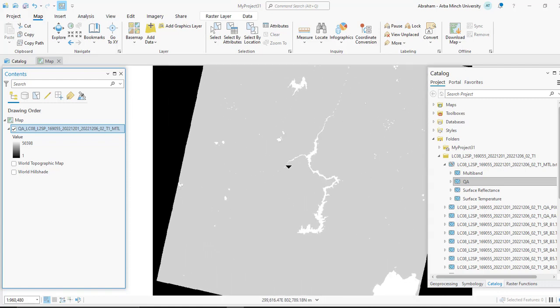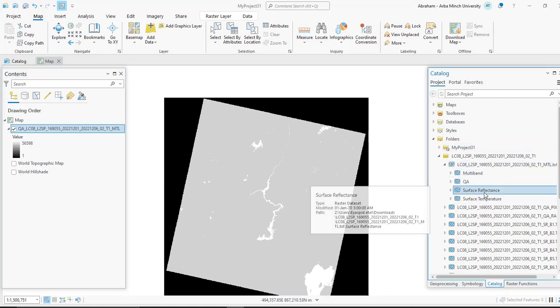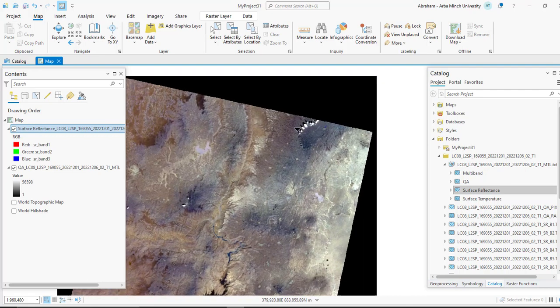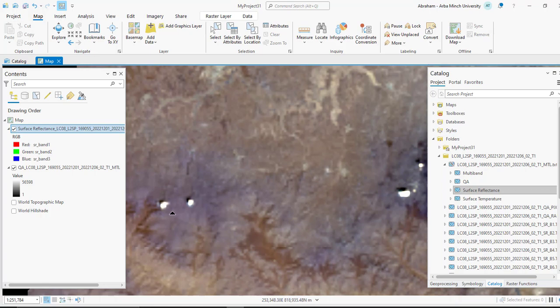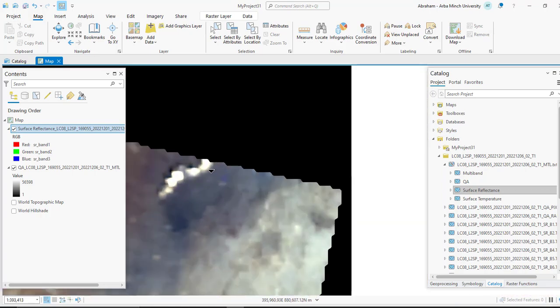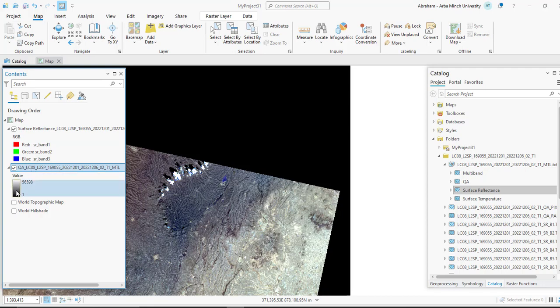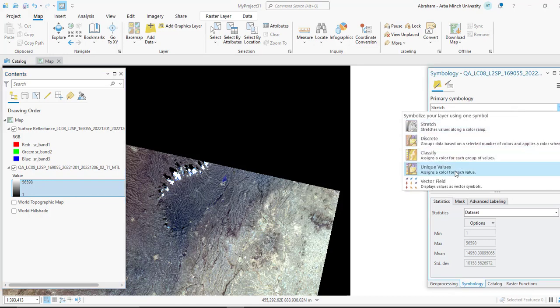From this image, again drag and drop the surface reflectance band. As you can see, around here this image has a cloud, and this one is also cloud. This is also cloud. So we are going to remove these clouds from this image. Right click this QA or quality assurance layer and use a unique value renderer.